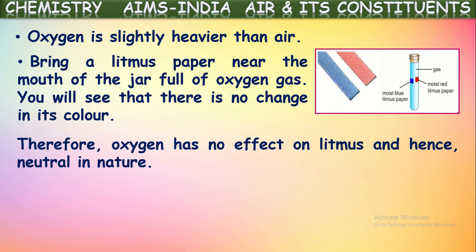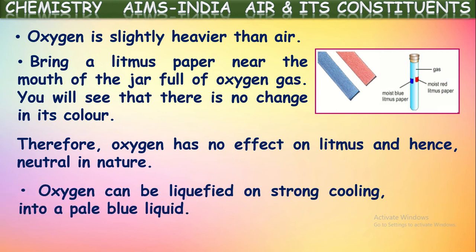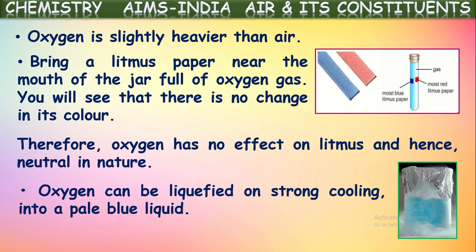Therefore, oxygen has no effect on litmus, hence it is neutral in nature. Oxygen can be liquefied on strong cooling into a pale blue liquid. Yes, oxygen gas can be liquefied at very high pressure and on strong cooling. The boiling point of oxygen is minus 183 degrees Celsius. So if you cool the oxygen gas to a temperature below this, around minus 185 degrees Celsius, then it will be liquefied. That liquefied oxygen will be pale blue in color. So it is shown here.